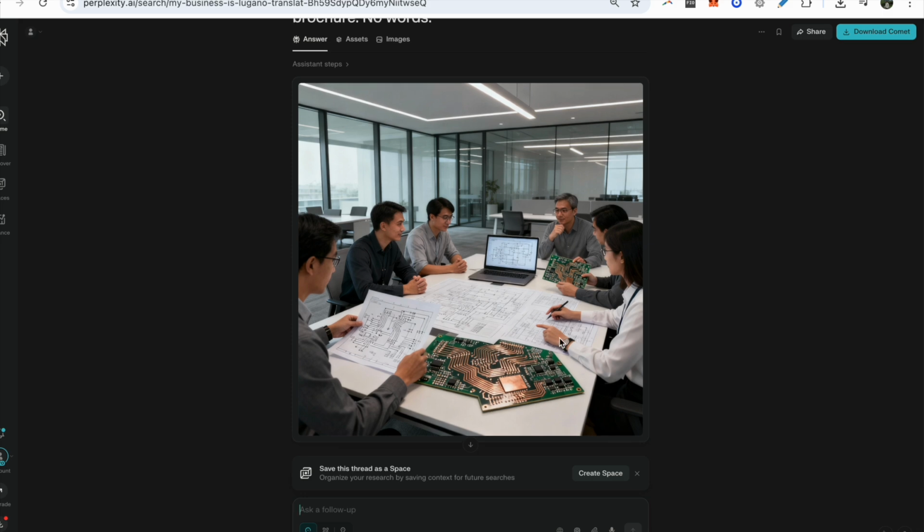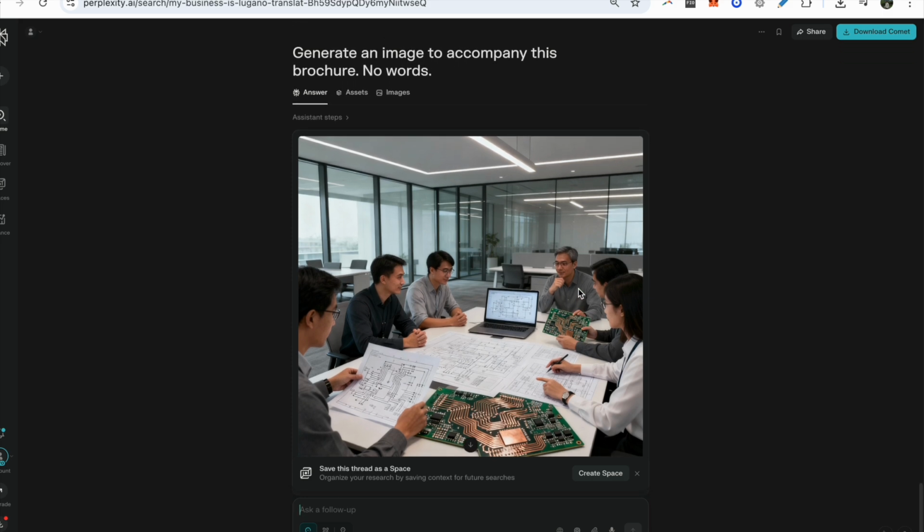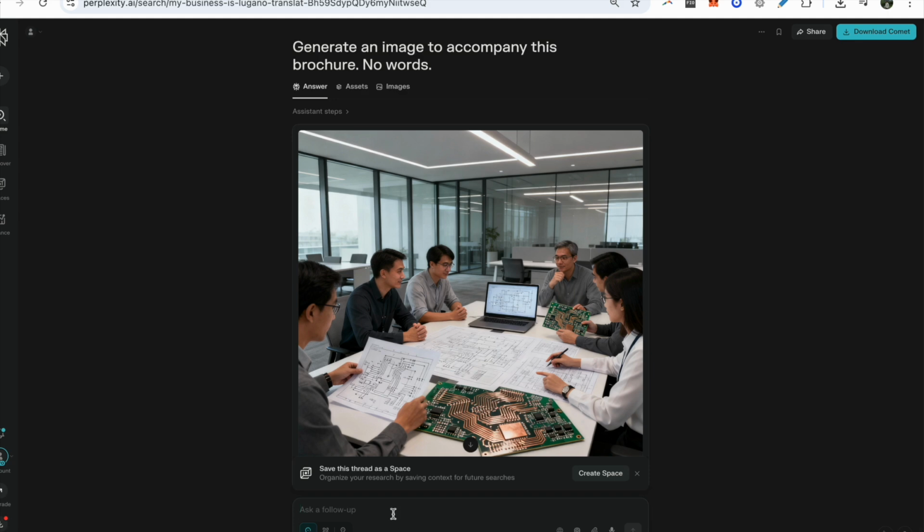Okay, I'm going to leave this here just because it's funny, and you see how you should tweak stuff, right? So here what I can do is, in fact, no, I don't want to regenerate. I want to start over from scratch. Let's do this. Generate an image to accompany this brochure. In fact, I'll change it. Generate a design to accompany this brochure, no words.